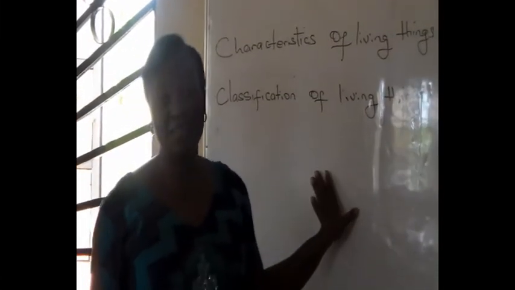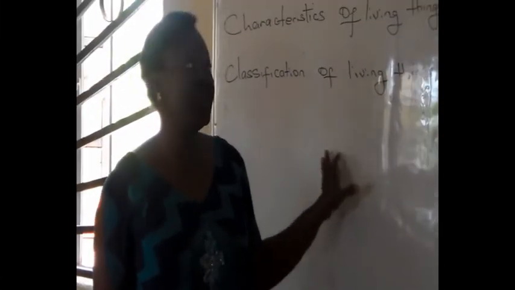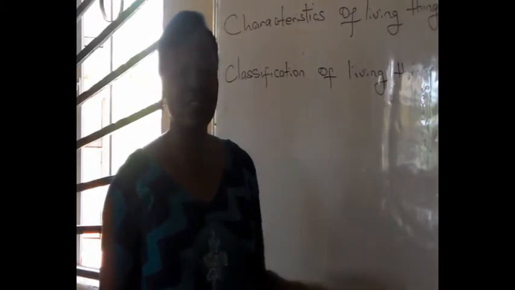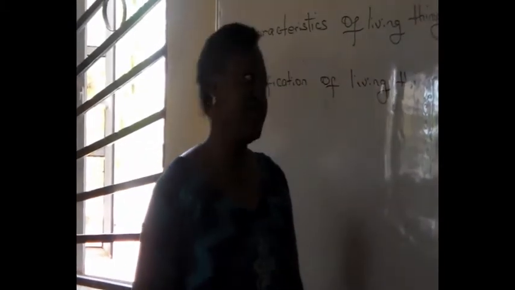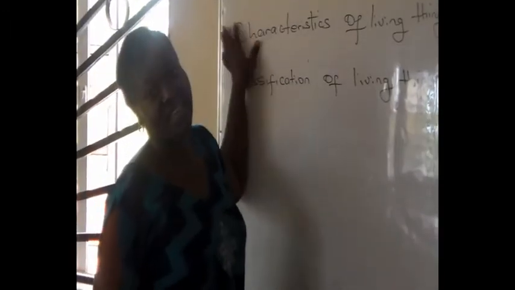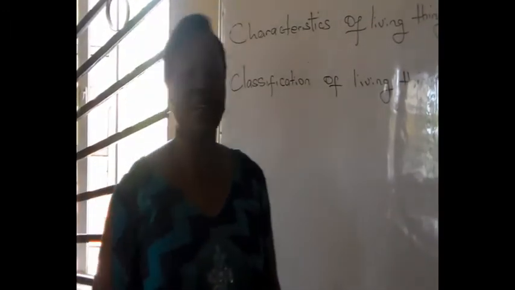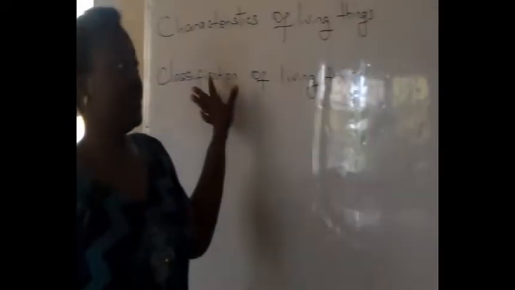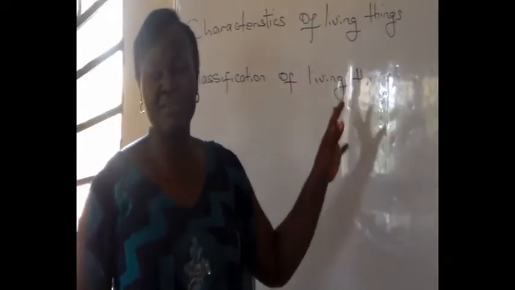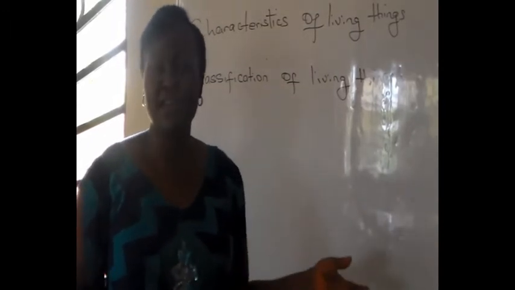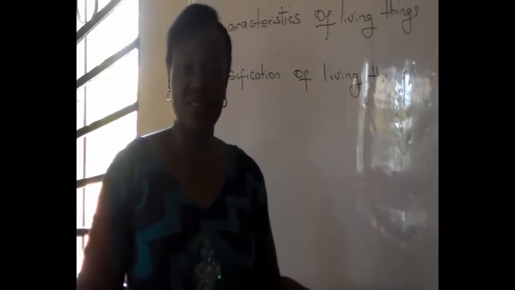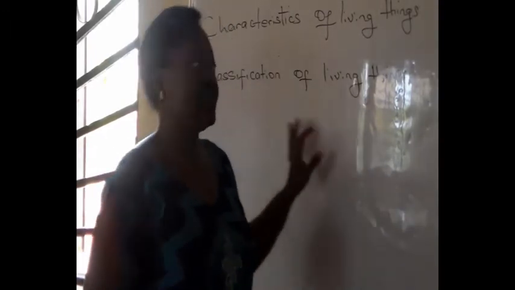Division, SS1 biology. We are going to briefly summarize the major things we've done so far in SS1 biology. We'll start from the basics, the roots, the foundation of biology, characteristics of living things. You've been taught characteristics of living things, we are just going to look at them, then we'll compare. Why do we call certain things living things and some we don't classify them as living things? So let's look at the characteristics of living things.